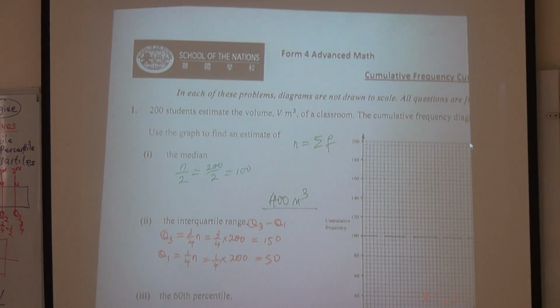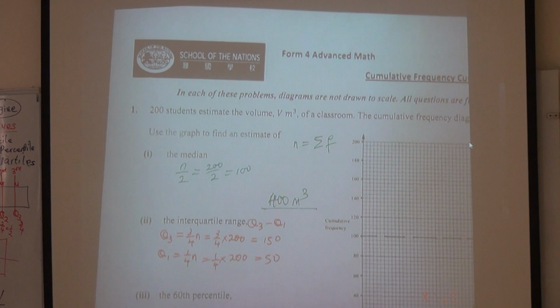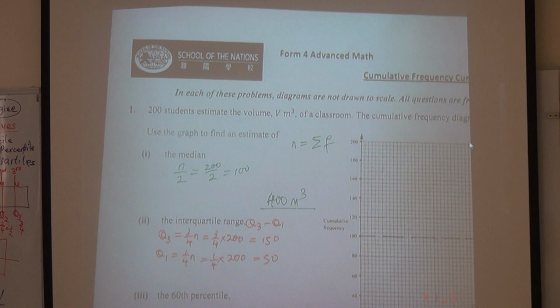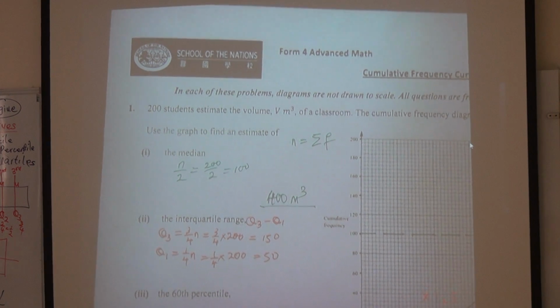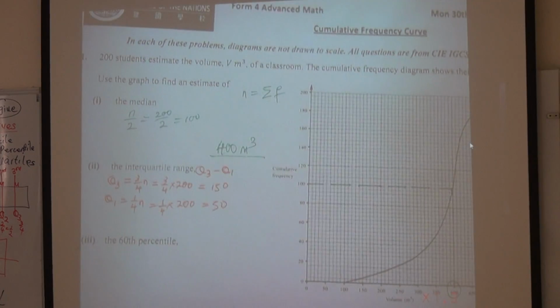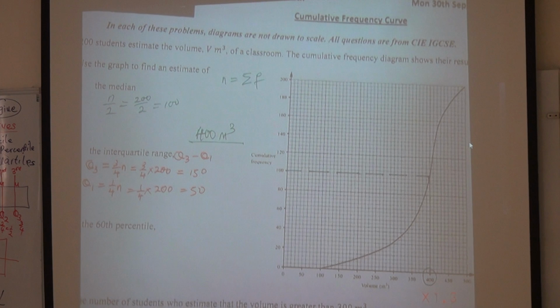At least show this. Because if eventually you got your answer wrong, there will always be that instruction, maybe for the working of 150 or 50, give 1 point. But if you don't show it, everything is in your head, and eventually you make a mistake, then it's a problem. So we're going to trace 50, and we're going to trace 150 from the cumulative frequency and see where that leads us.